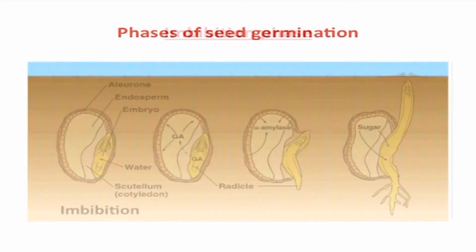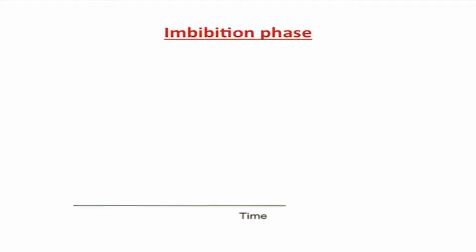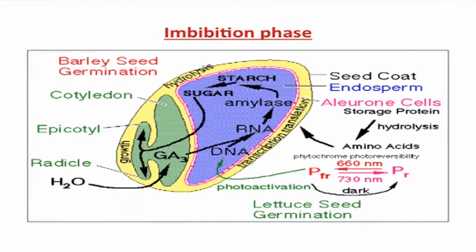The imbibition phase is the first phase. In this phase, seeds imbibe water from surroundings. This is a physical phase and energy is not involved. In agriculture, as and when the seeds are sown and covered by soil, the seed absorbs moisture from soil colloids. This is the reason why the soil is ploughed into a fine tilth, so that soil colloids will hold moisture and provide it to seeds.